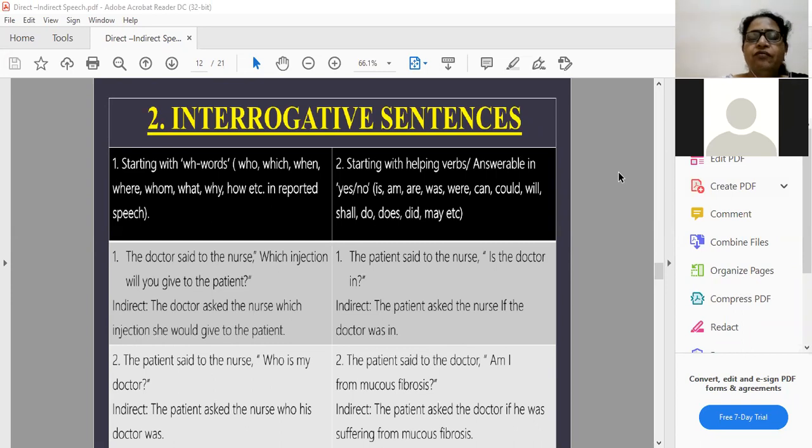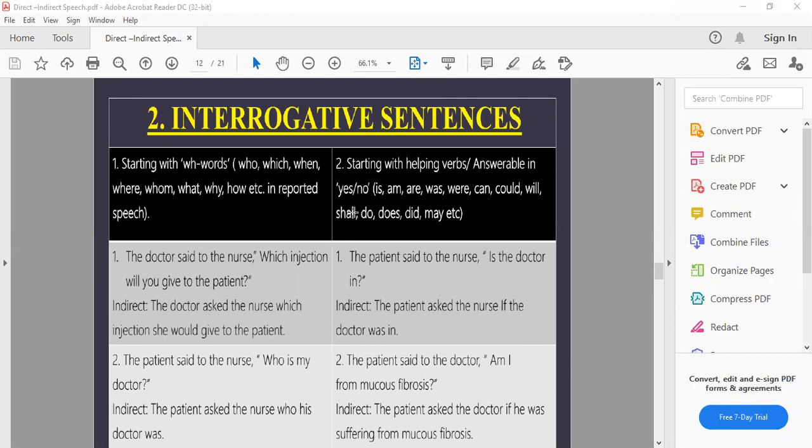Helping verb. When we change the question form into simple form, first we make the change in the reporting verb. Said to is changed into asked. Then we remove the inverted commas. And if the sentence is in the WH question form, no conjunction is used. If the sentence is in helping verb question form, we use conjunction if or whether.